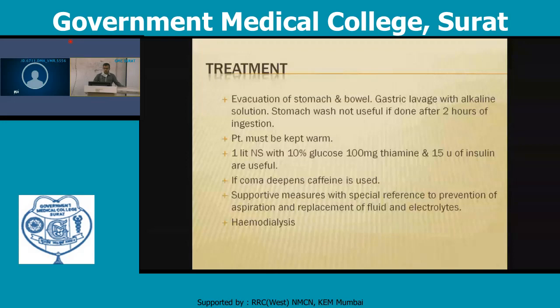The most important treatment in the case of alcohol is hemodialysis.